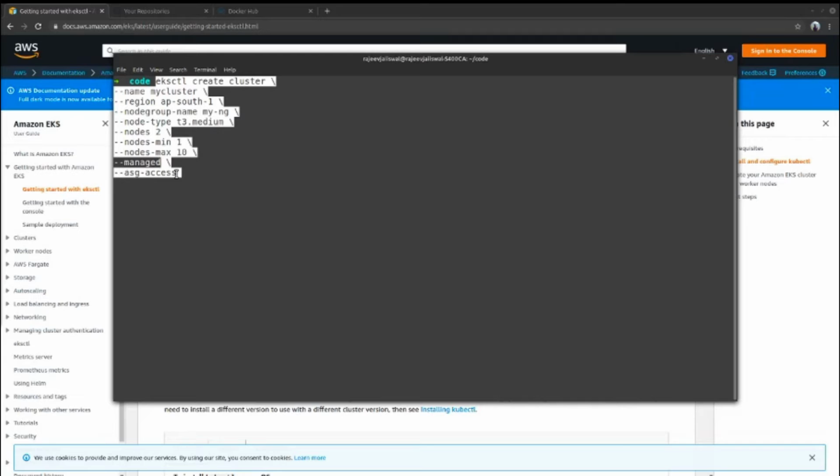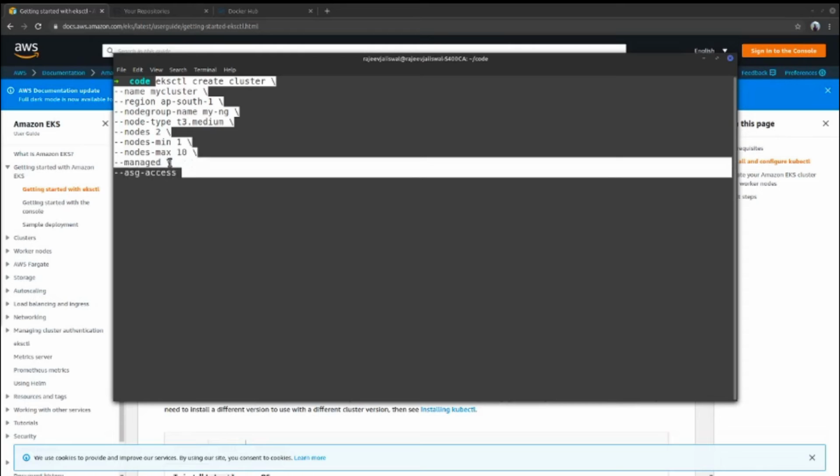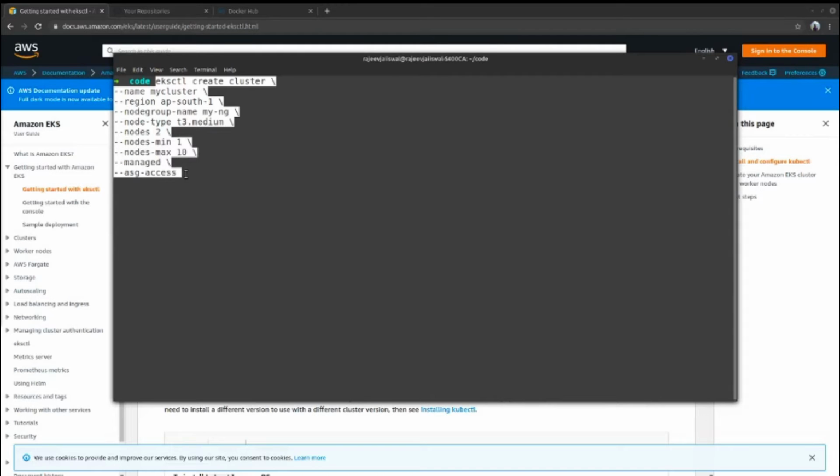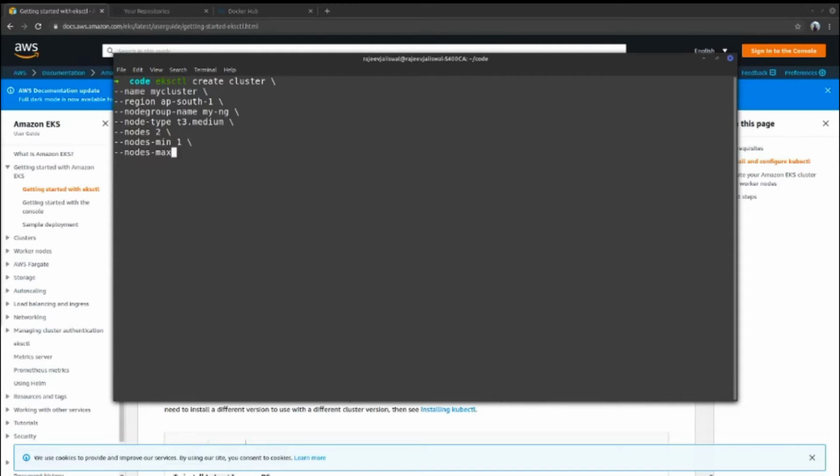I'll talk about this command later when I talk about cluster scalability, but whenever you are creating the cluster for the first time, make sure you always include this flag, ASG access, right? Once you give this command, it will take 15 to 20 minutes to get the cluster created, right?